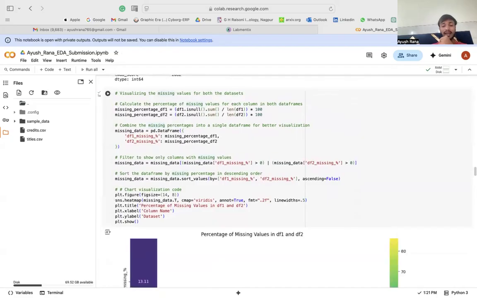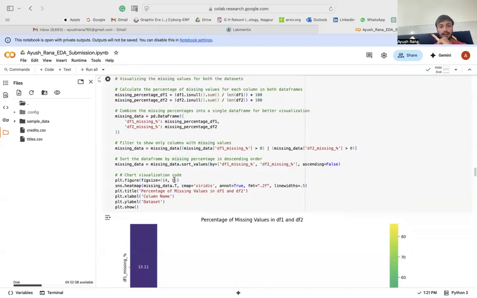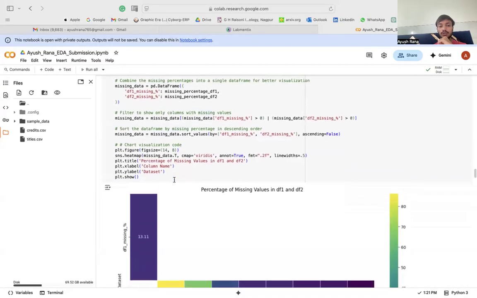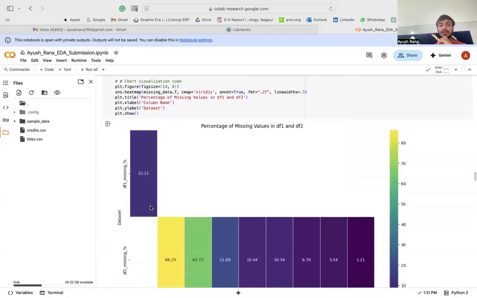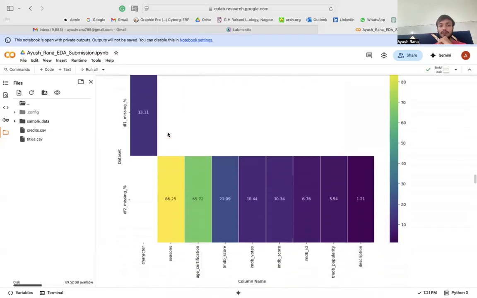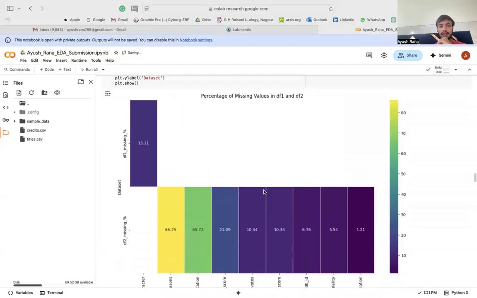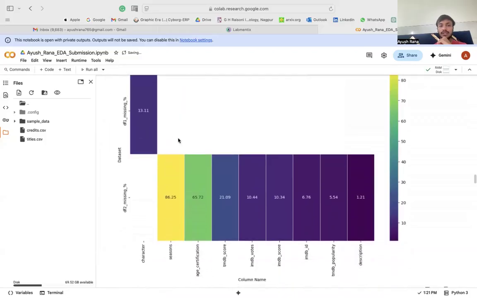Basically, here there is a little change that I have made, not only to visualize the missing values, but also to present the values in percentage format. So basically, I have combined the two datasets together to see the percentages here.